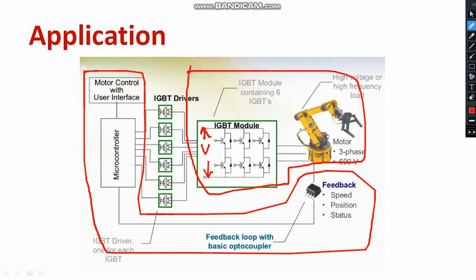There is an inverter part, an IGBT module is available, that is going to provide the supply to the particular position controller. Here, isolation between the power part and the control part. Who is going to provide the isolation? Yes, this IGBT driver is going to provide the isolation. So this is very important. And also, in order to turn on the power IGBT, we need the gate driver. Whatever signal is produced from the microcontroller is not good enough to turn on the power IGBT. So in between, we require an interfacing device, that is called a gate driver.